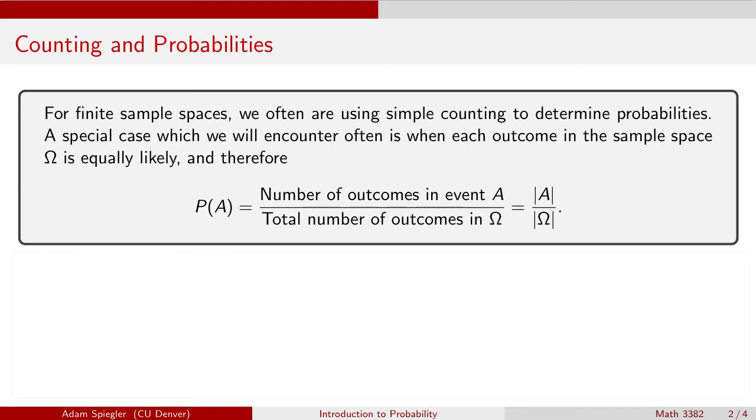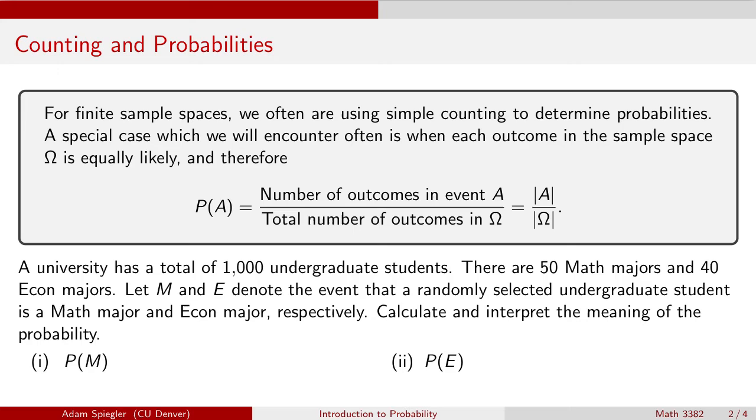Let's take a very simple example to start with, building off the previous example where we have a university with 1,000 undergraduate students. Let's say we know there are 50 math majors and 40 econ majors at this university. Again, M and E refer to the event that when we pick a random student, they would be a math major or an econ major, respectively. Here we would like to calculate and interpret the meaning of the following probabilities. In one, we have P(M).